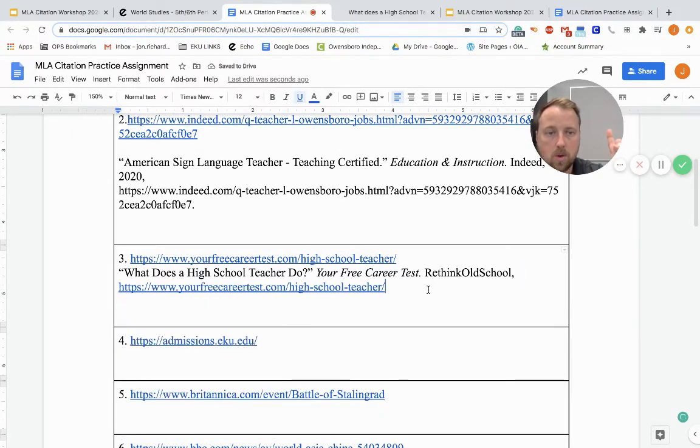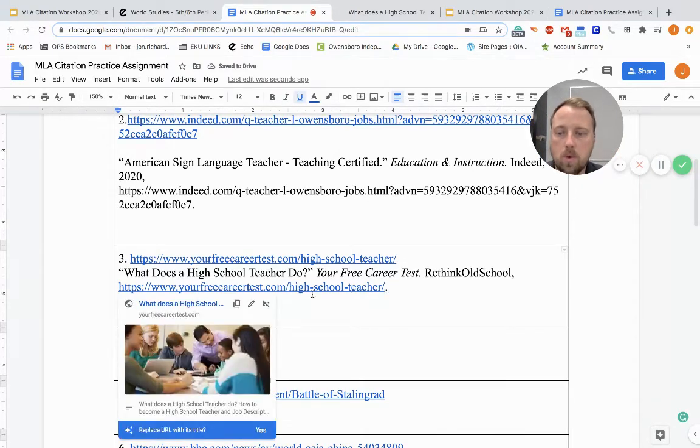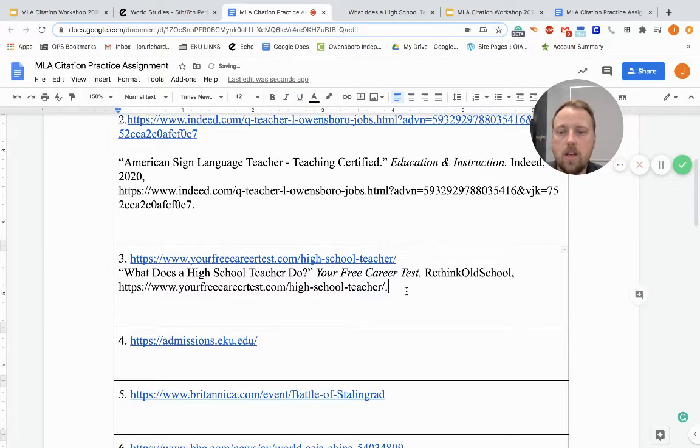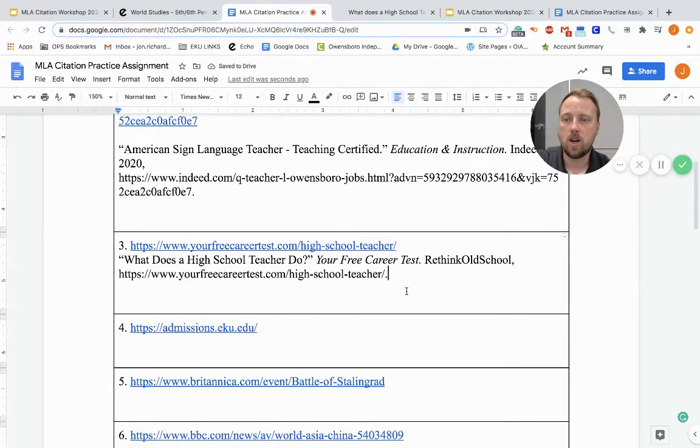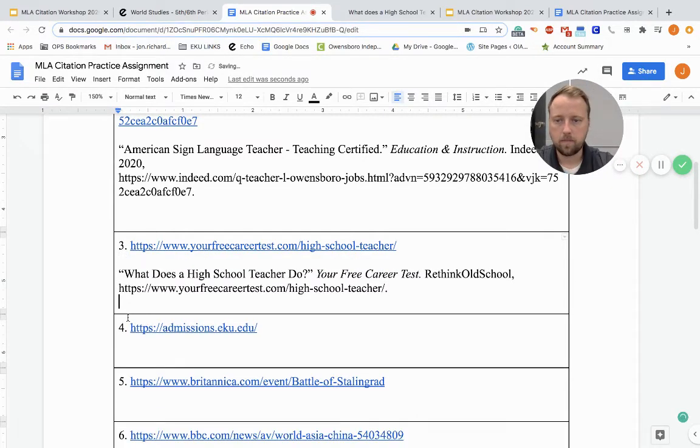And what goes at the very end of the URL? A period, the end of the citation. And then we want to remove. We go to that remove link, and that link is gone. And we're good to go. We're going to go on to our next citation. I'm going to go and put a space above this. And we're going to do one more together, and then I'm going to let you do the rest.